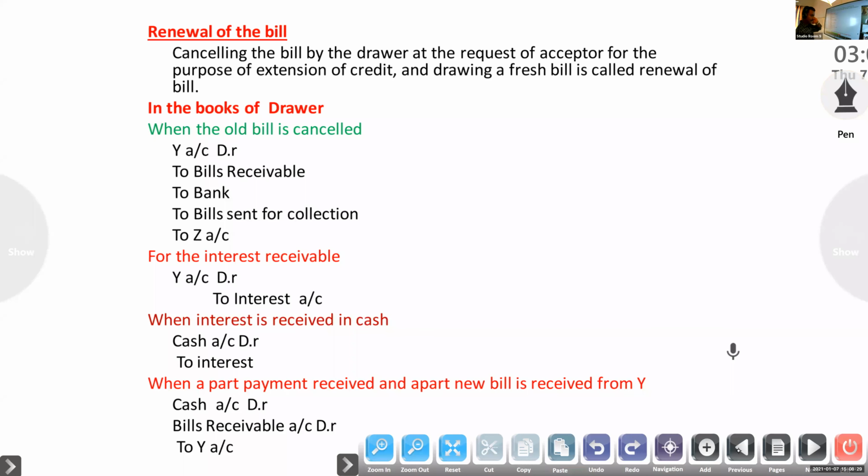Next, renewal of the bill. So what do you mean by renewal of the bill?